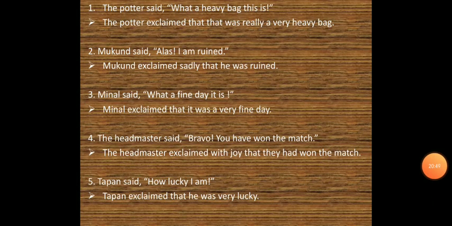The second sentence is Mukund said, "Alas, I am ruined!" And you can see over here that the exclamatory mark we are supposed to remove when we change them in indirect narration. Mukund exclaimed sadly that he was ruined. Now, alas is an exclamation used when the person is sad. So, instead of writing alas, we have put the other word, we have replaced it.